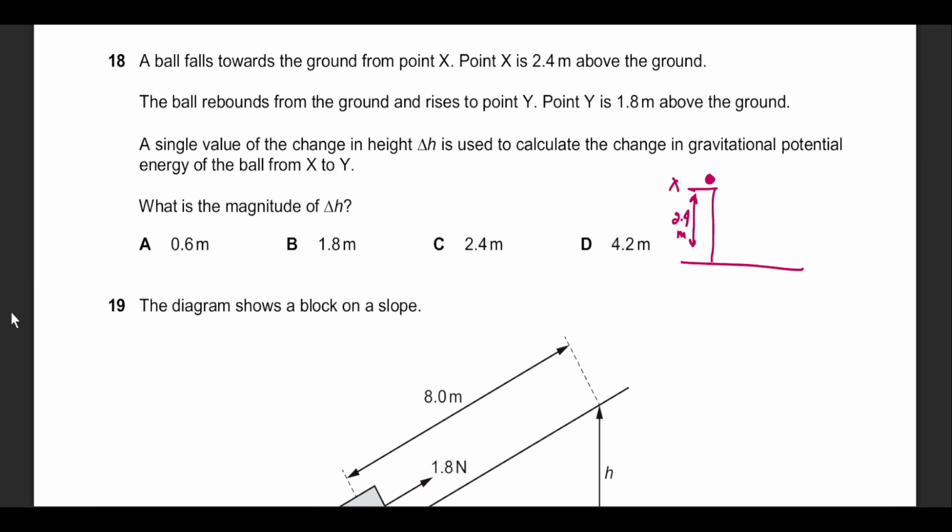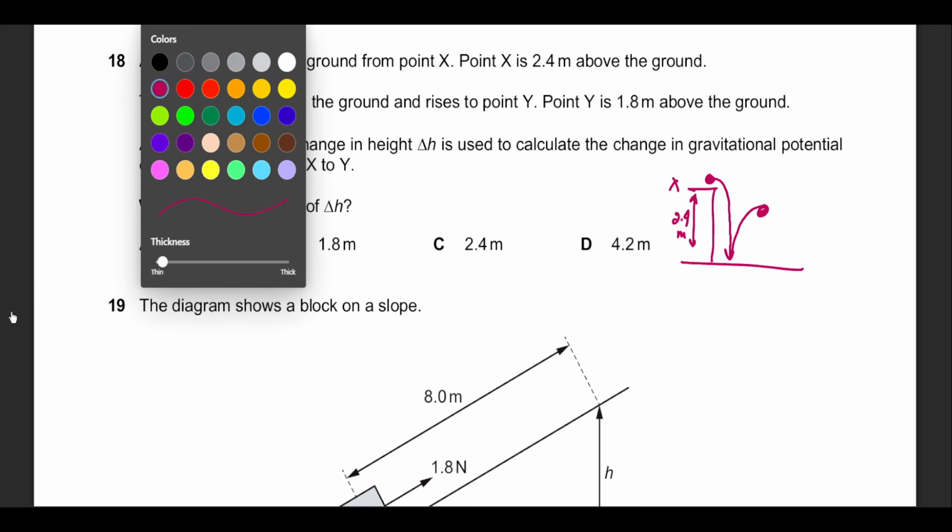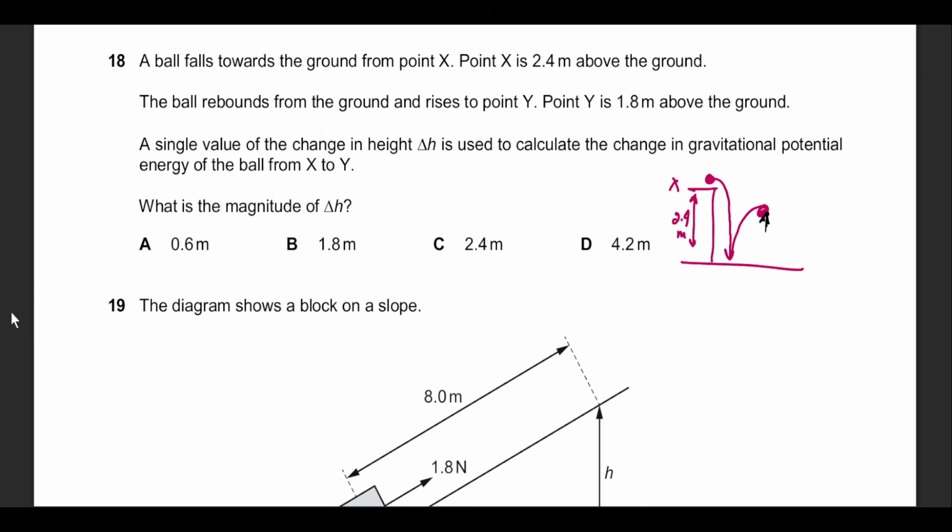The ball rebounds from the ground to rise to point Y. So it falls down and then rebounds to this point, and this total height is called Y. This is given to you as 1.8 meters above the ground.